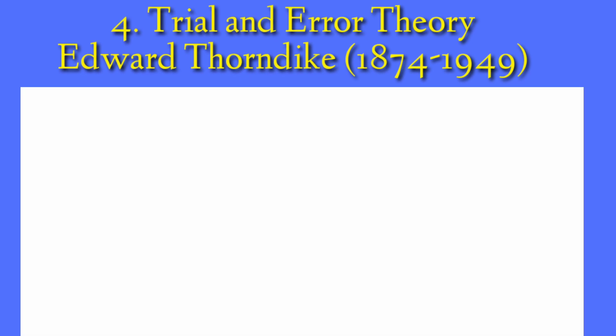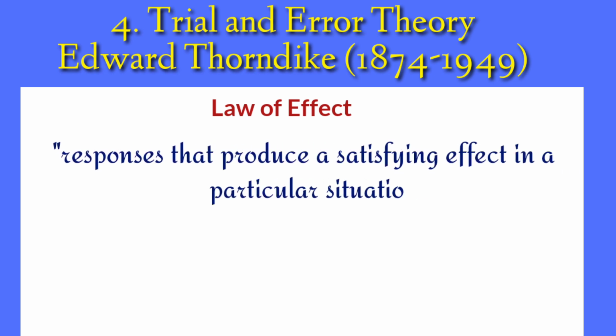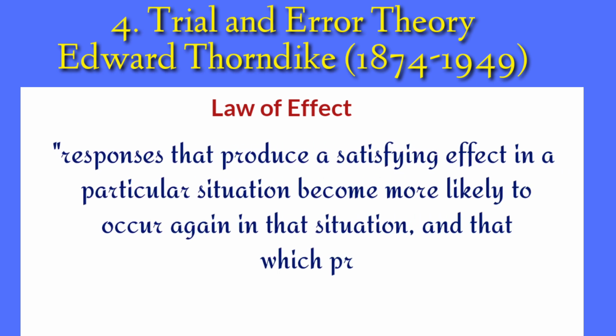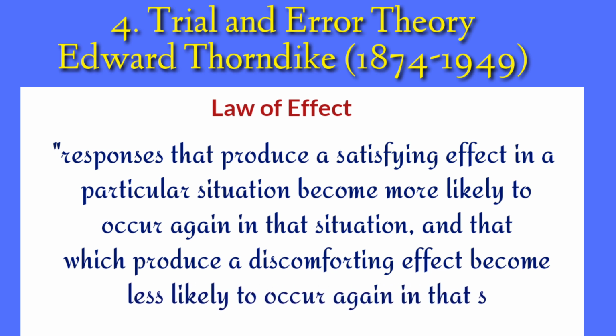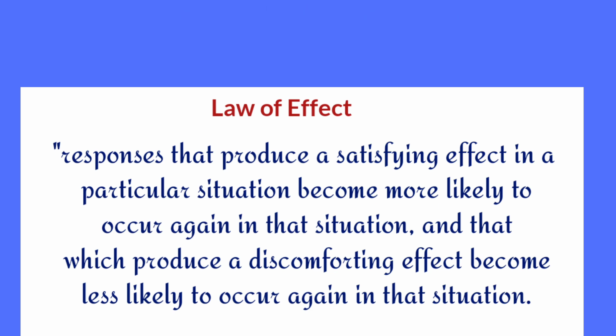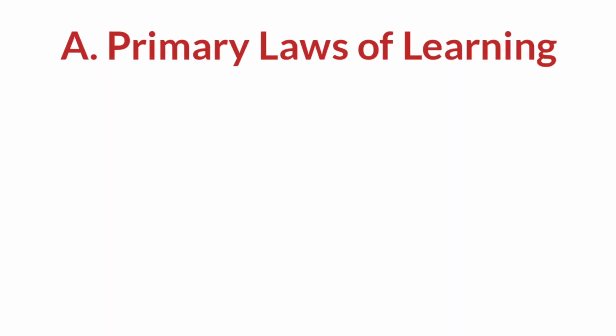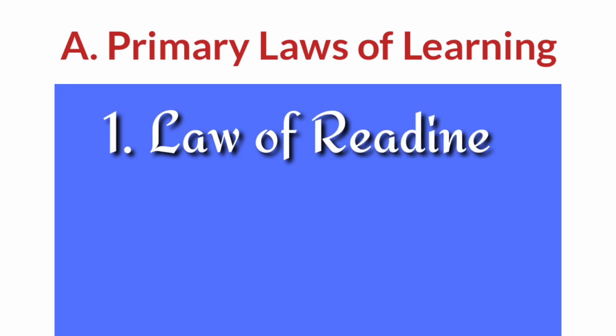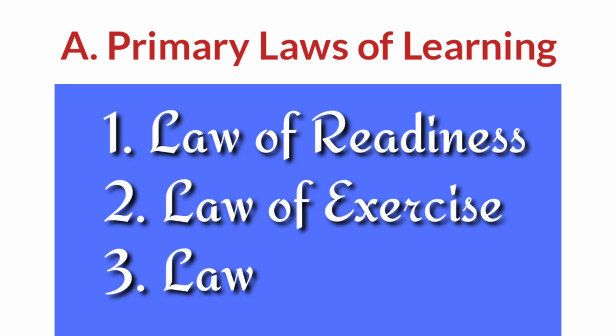Now, the next theory is trial and error theory by Edward Thorndike, which is also called the law of effect. Responses that produce a satisfying effect in a particular situation become more likely to occur again in that situation, and that which produces a discomforting effect becomes less likely to occur again in that situation. The primary laws of learning are law of readiness, law of exercise, and law of effect.